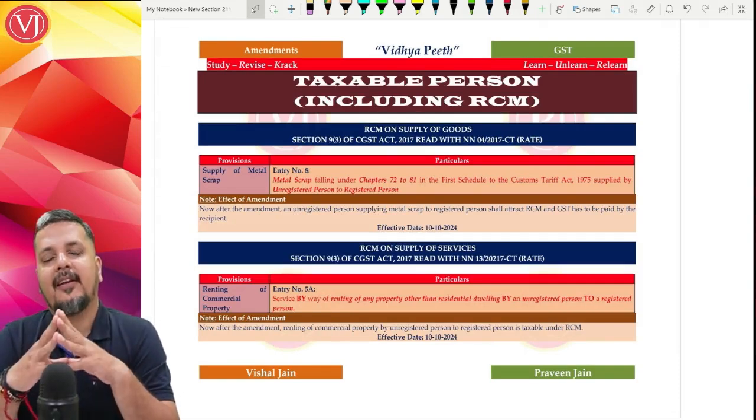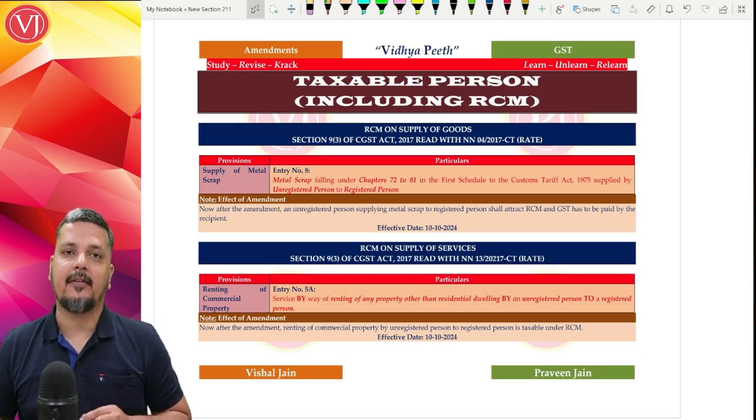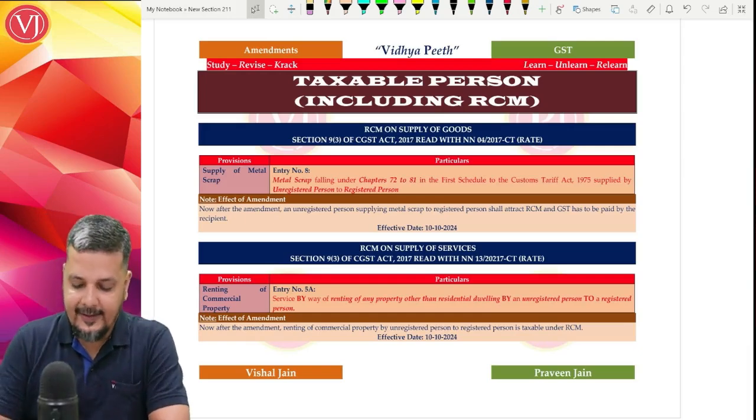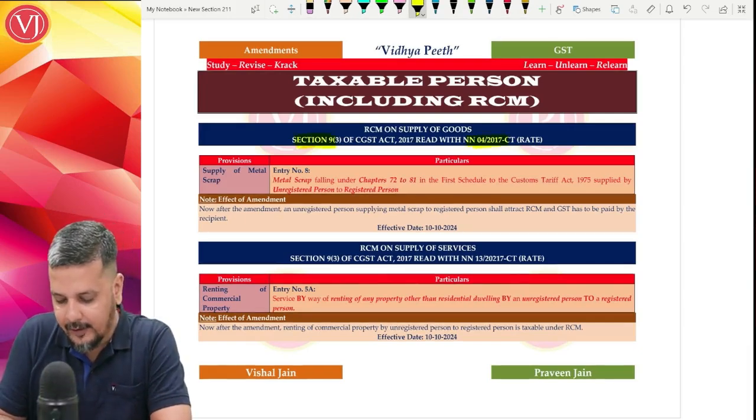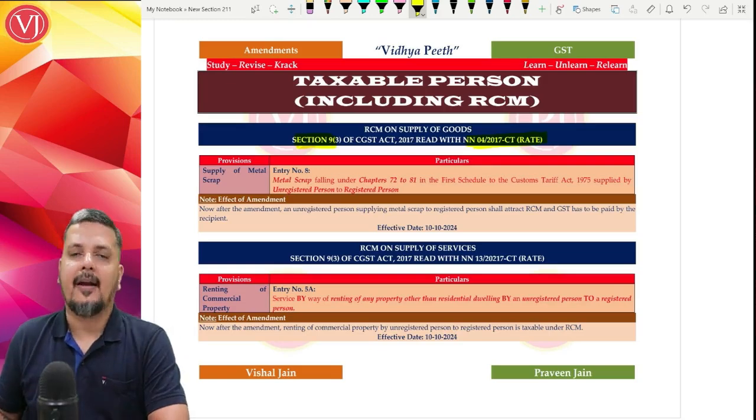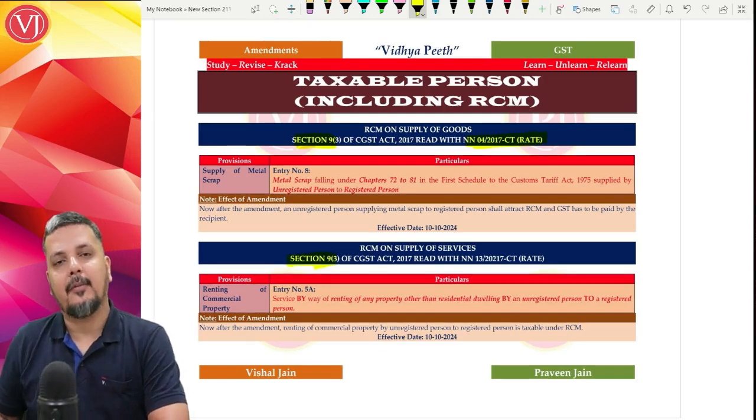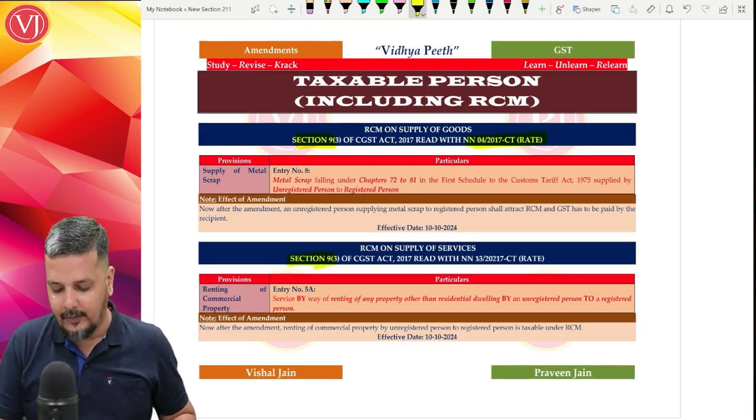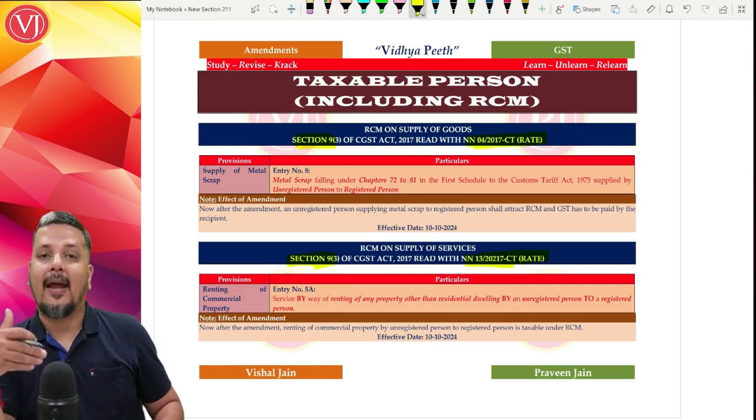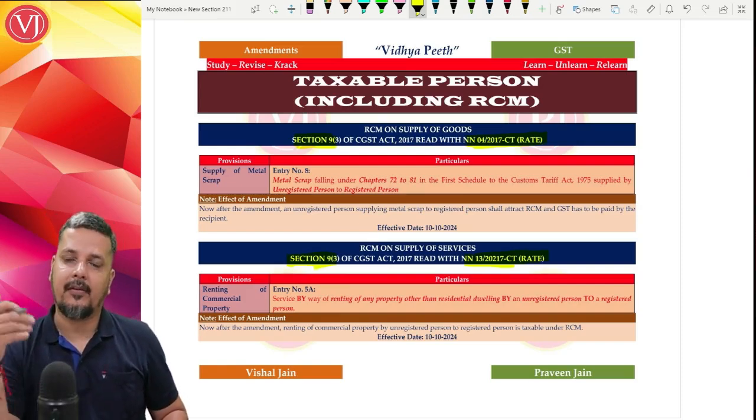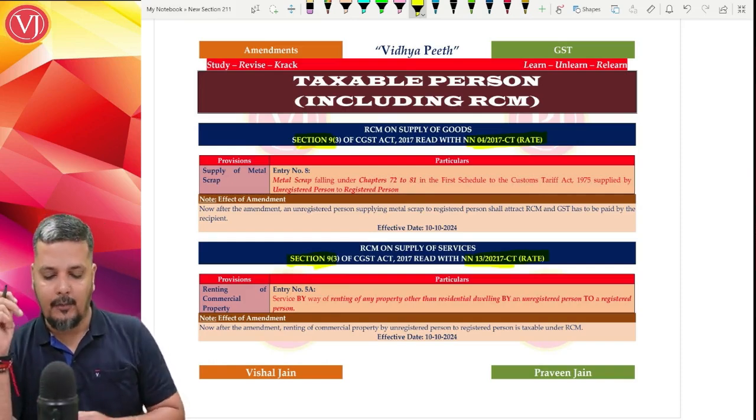Now there are basically two items that attract important attention. One is RCM with respect to notified goods in section 9(3) read along with notification 4/2017 CT rate, and another is RCM on services, section 9(3) read along with notification 13/2017 CT rate. So basically there are two new entries in RCM, one for notified goods and one for notified services, both under section 9(3). Now the one which is for goods is talking about metal scrap.